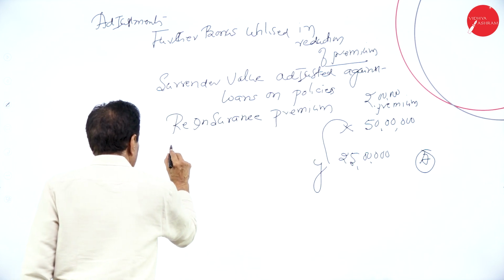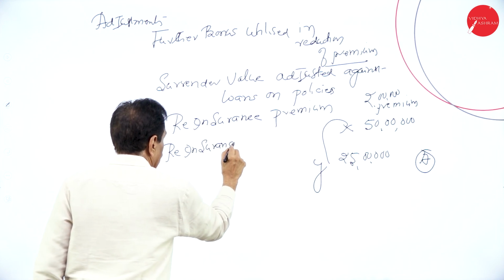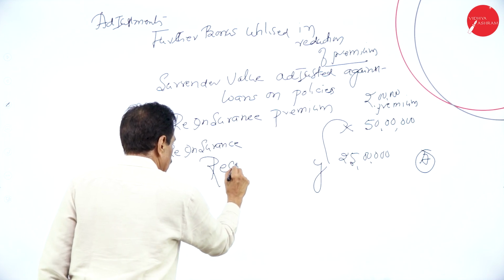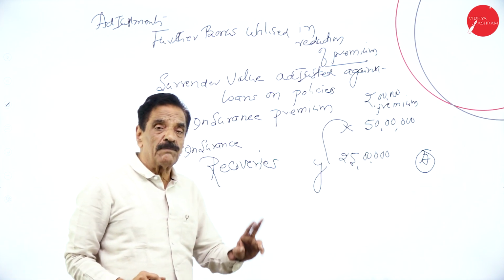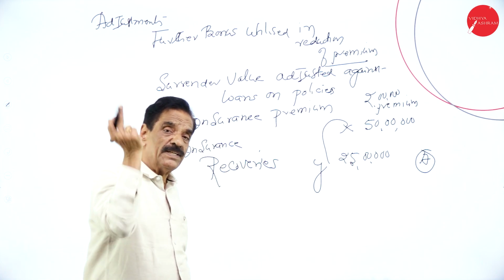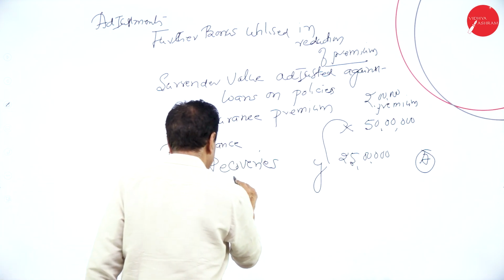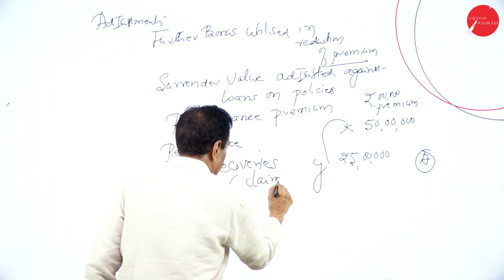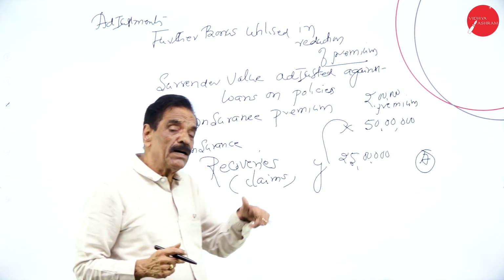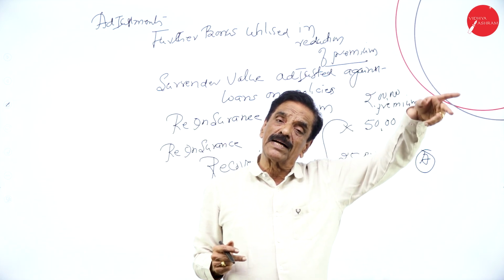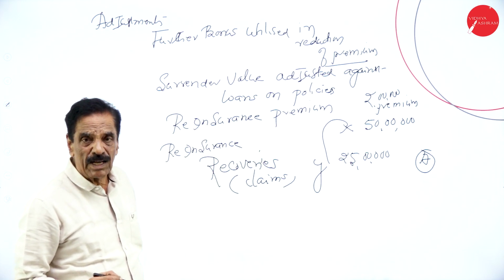Then reinsurance recoveries. Deduct from the claims. Reinsurance recovery means claims recoveries. This should be deducted from the claims. Then it will come as something we have to recover, so it will come on the asset side of the balance sheet. Reinsurance recovery means claims recovered or claims recoverable.